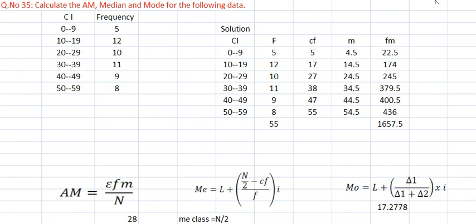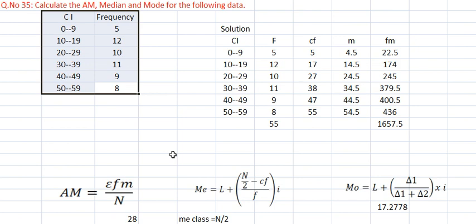Solution of question number 35. Question number 35 is related to, once again, the same mean, median, mode. If you refer to this line, question number 35 is: calculate the arithmetic mean, median and mode. The question is this one up to here, right? So this was the question. What is special in this question?